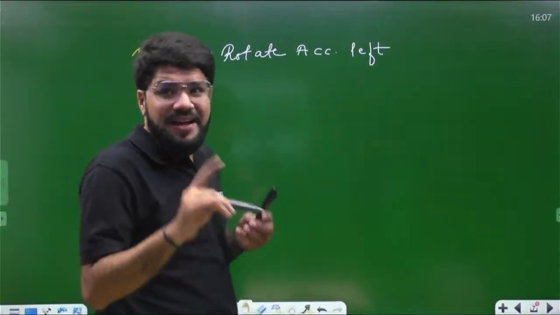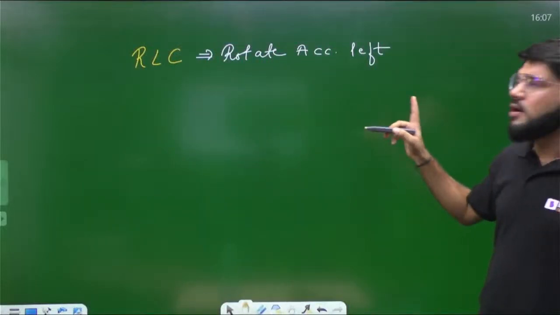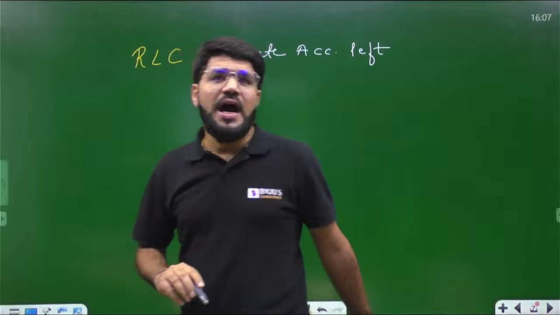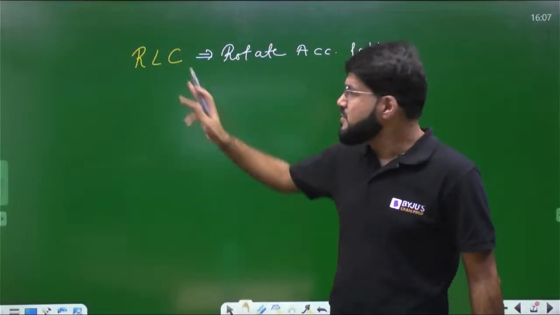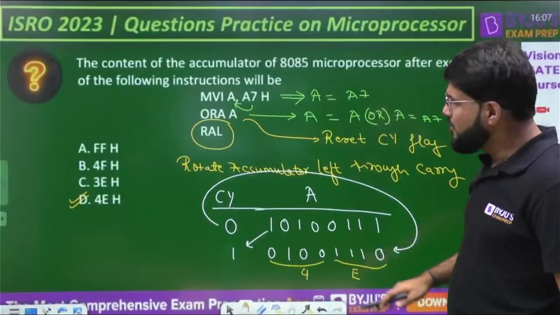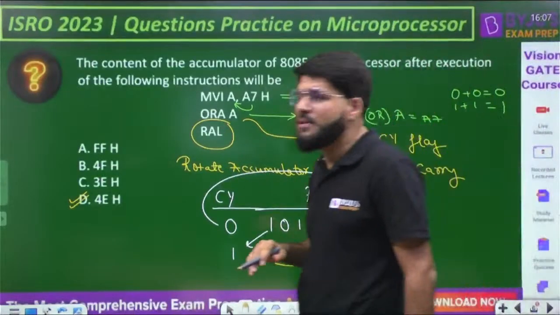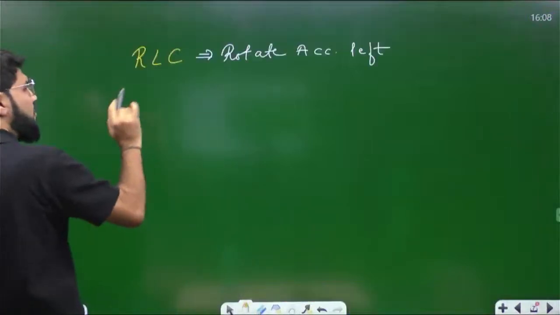Although it uses the letter C, there is confusion amongst the students, but that is the correct mnemonic that has been used. RLC, rotate accumulator left. Although C is there, this is without carry. And the previous one, RAL, is rotate accumulator left through carry. So always remember the difference in the two instructions.